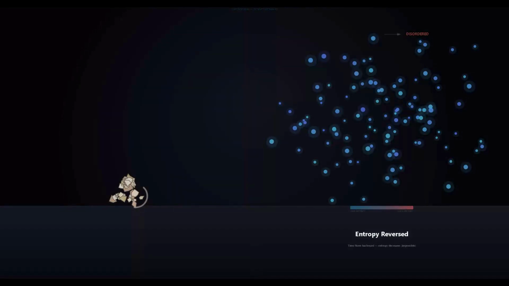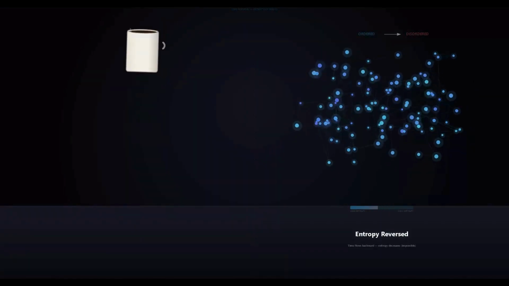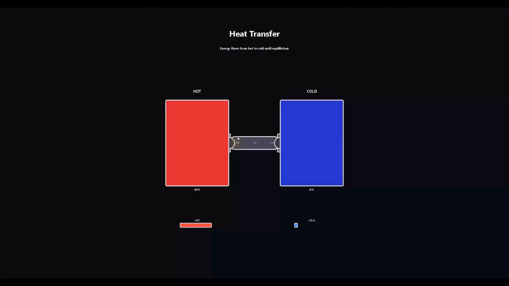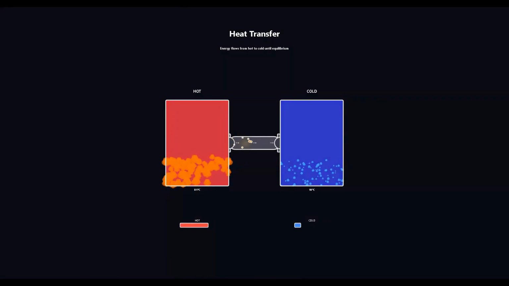You can easily shatter a mug, but you will never see those scattered fragments spontaneously gather themselves off the floor and jump back together into a perfect cup. The second law states that the total entropy of an isolated system always increases over time. Heat will naturally flow from a hot object to a cold object, never the reverse on its own.